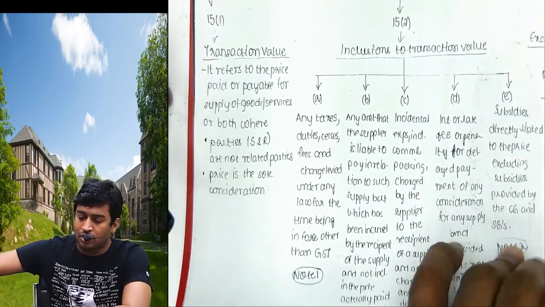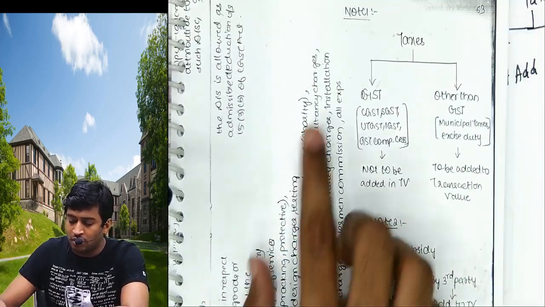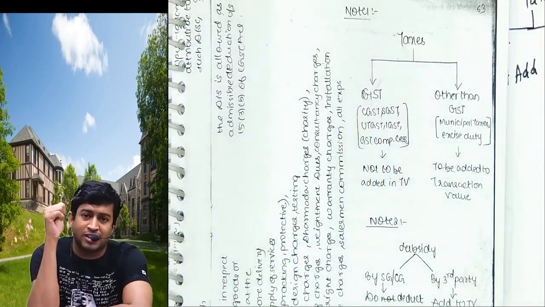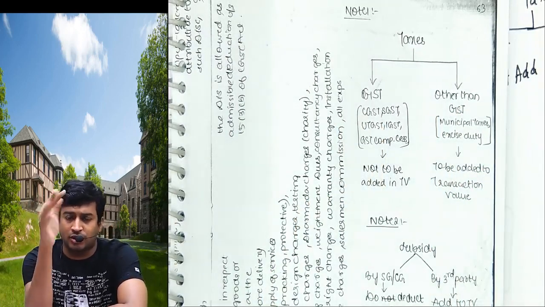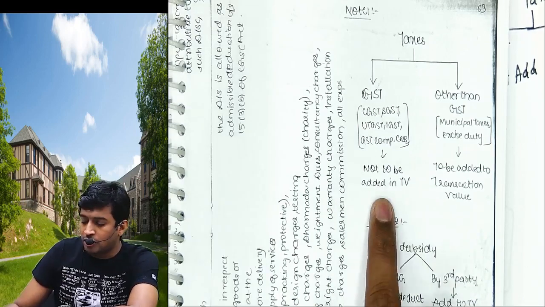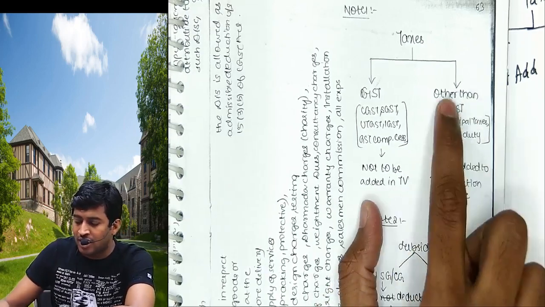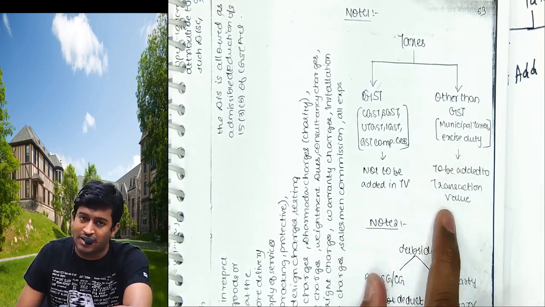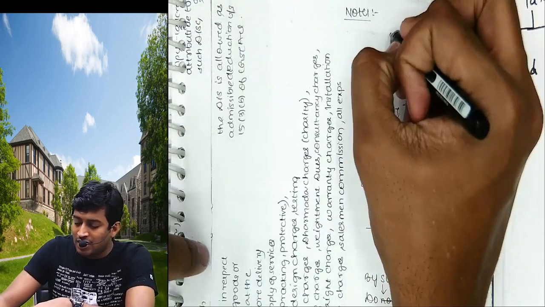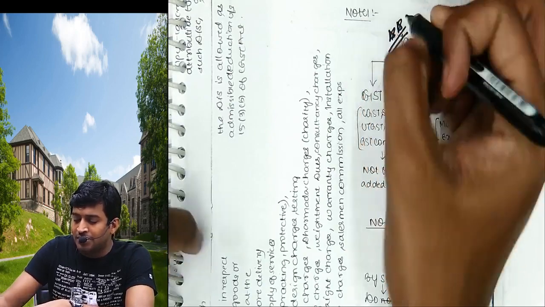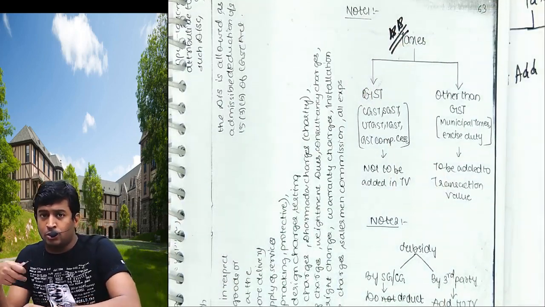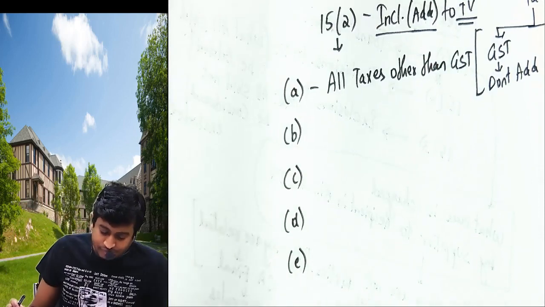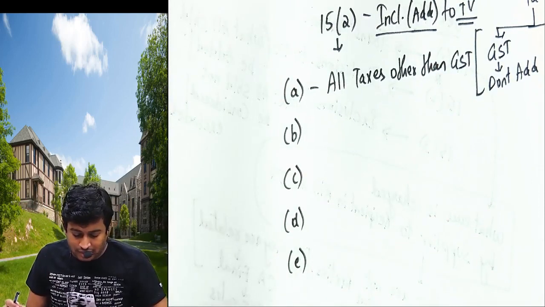Note 1. Go to the next page. Note 1. Taxes: GST means all types of GST. It can be SGST, CGST, IGST, UTGST. These are not to be added in transaction value. Taxes other than GST, like municipal tax, are to be added to transaction value. Am I clear with this? Just keep listening. When we do the problems, it will be more clear when you do practical application of these points. Clear? Next.